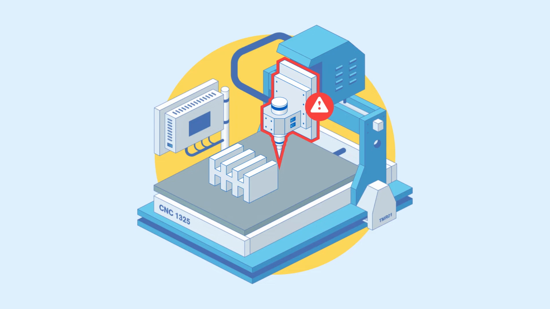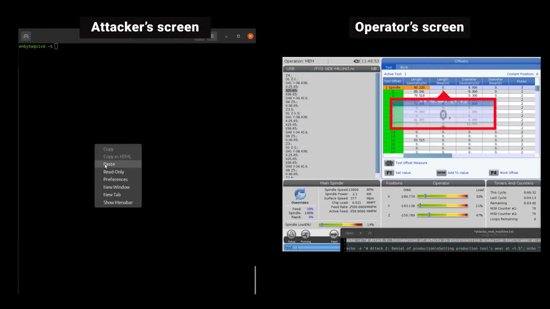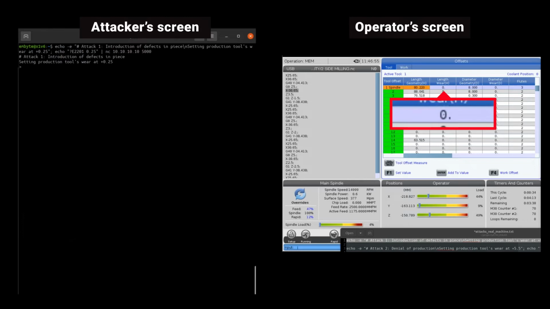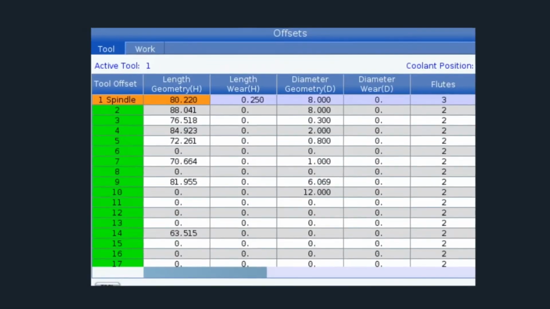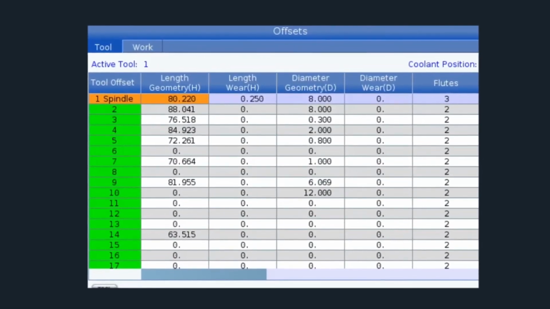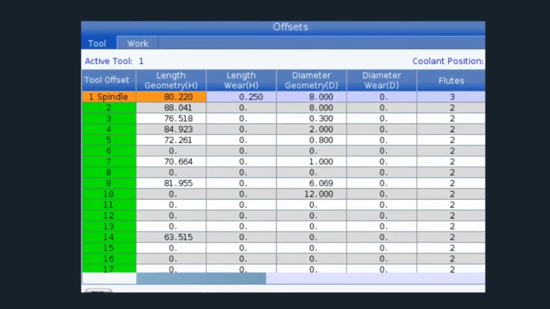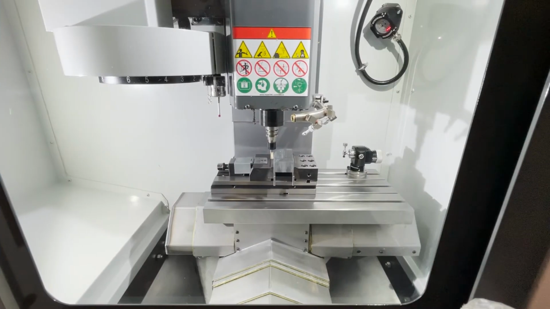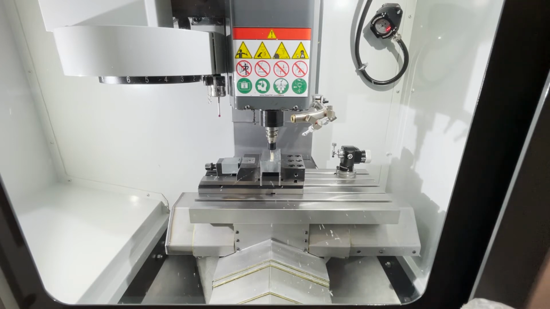In one example, an attacker could tamper with the geometry of a CNC machine's tool. In this simulated attack, the length wear parameter of this spindle has been altered from a value of 0 to 0.25. This might seem like a small change, but malicious modifications like this could introduce defects in a piece that the CNC machine is working on, rendering that piece invalid by a manufacturer's quality control standards.